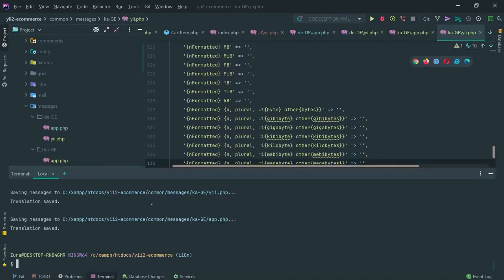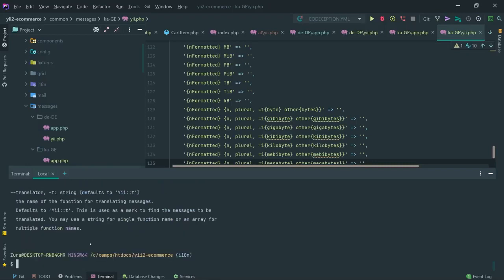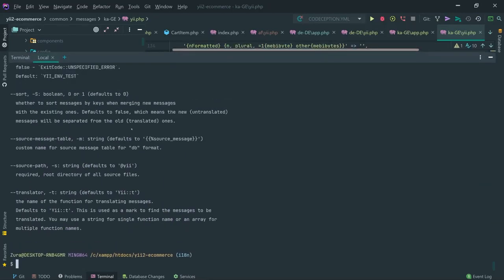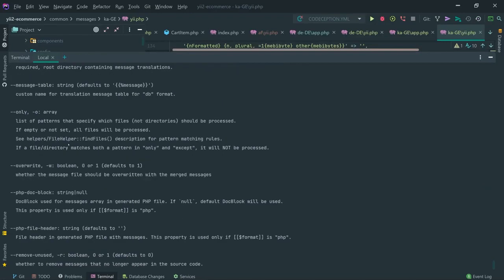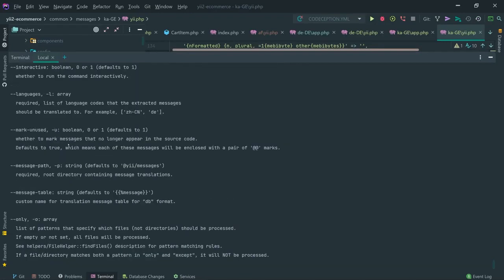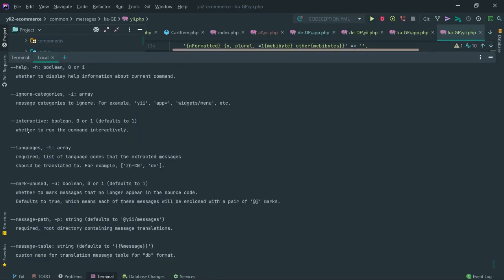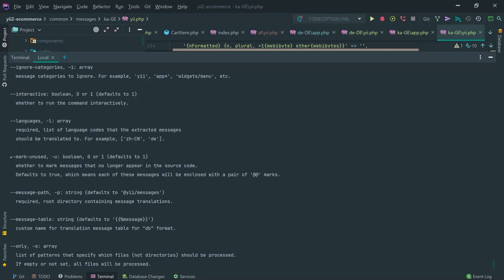Okay, so if you want to see all supported actions of message, we can specify php yii help and specify message/config. And right here we do have all the options the controller supports, like languages, whether it should be interactive, mark unused.